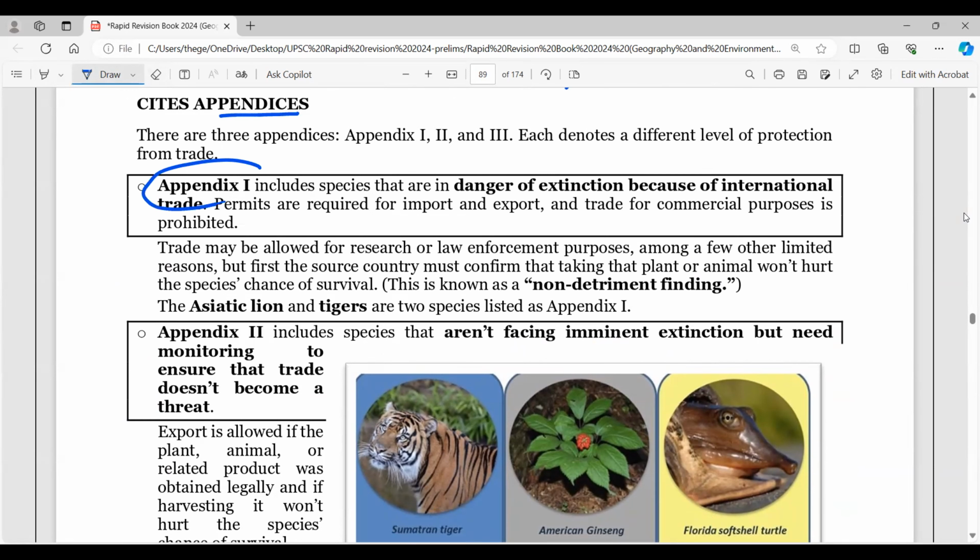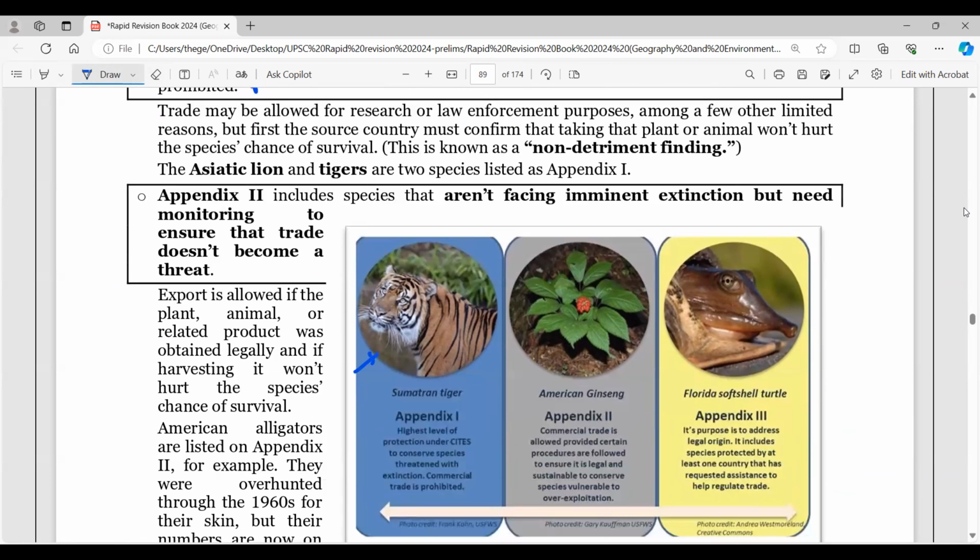So first is Appendix 1, where you find species in danger of extinction because of international trade. Now look here, the Sumatran tiger is in list 1 here, if you observe. Then Appendix 2 is species that aren't facing imminent extinction but need monitoring. So here, American ginseng, right? It's a very important herb.